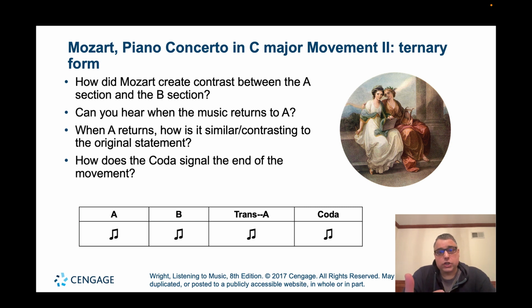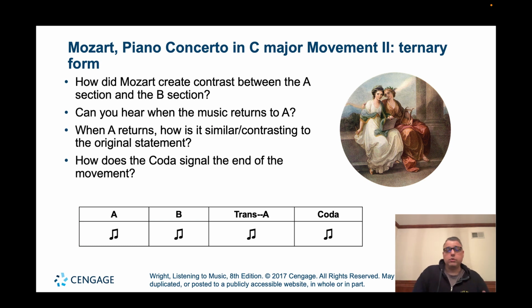The B section, Mozart's going to create a contrast, okay? And how does he do this? He does this by moving to different keys through modulation. He's going to be going through a different series of key areas. The A section is in a major key, and we're going to explore a few other different major keys and also go to a few minor key areas.